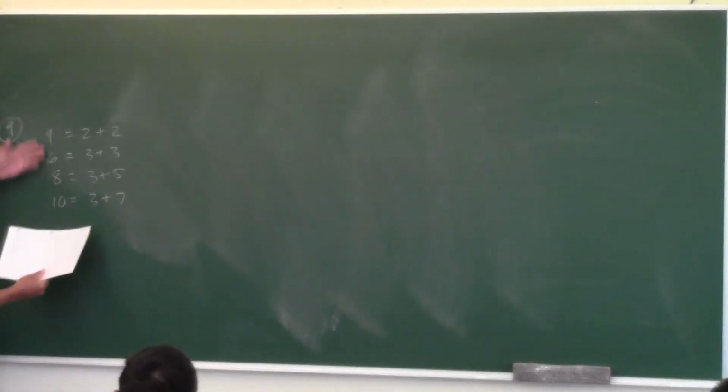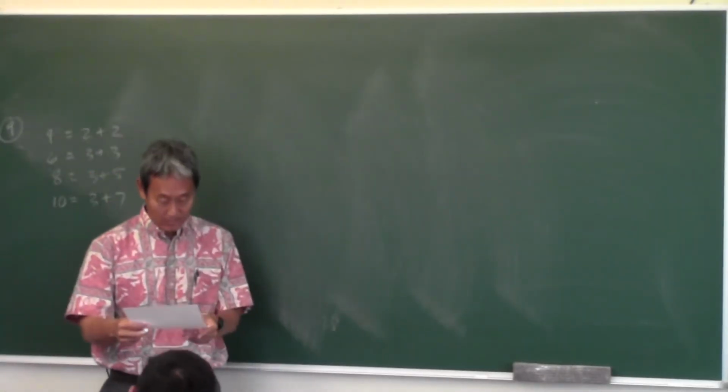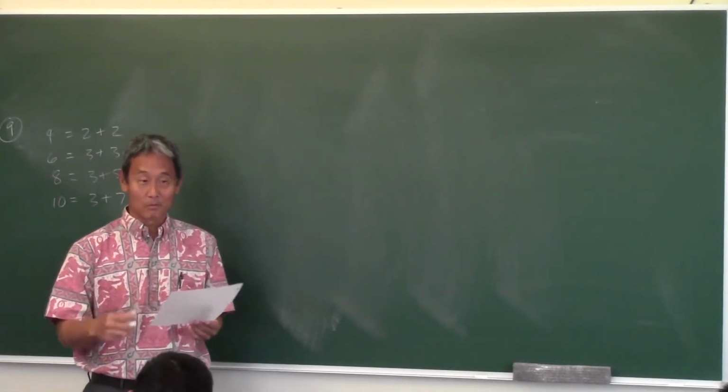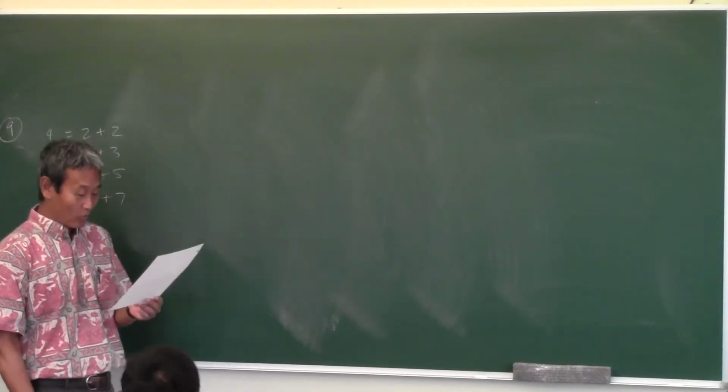No, just because you prove it for the first 4, that doesn't mean it works for all even numbers. Okay? Anyway, this is a conjecture that has never been proven, so that's why there's a question mark there. We don't know. That's a trick question. Sometimes I like to put that in on the test. We don't know.